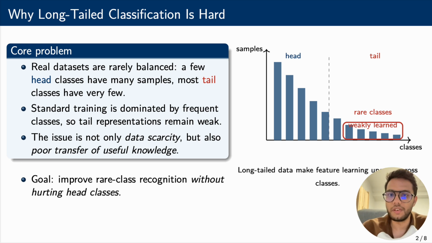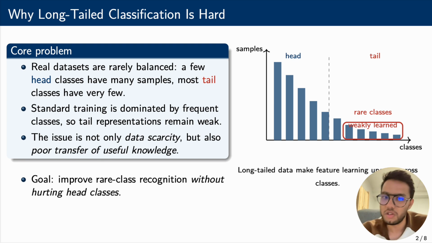In long-tail classification, the class distribution is highly uneven. A few head classes contain many training samples, while many tail classes contain only a few. The result is that standard training is dominated by the head classes. So even if the model achieves decent overall accuracy, the learned feature space is much less stable for rare classes than for common classes.